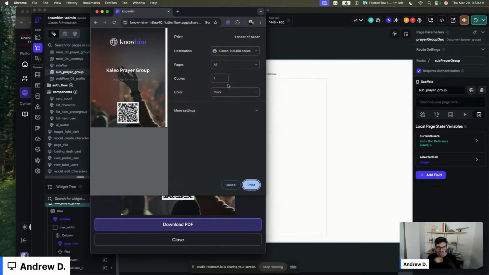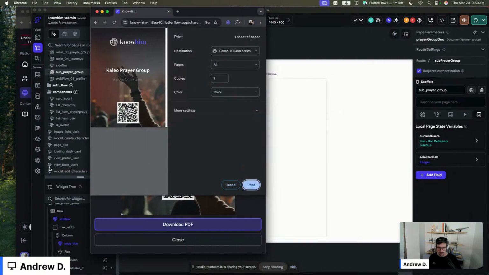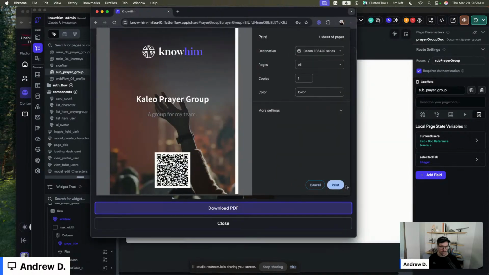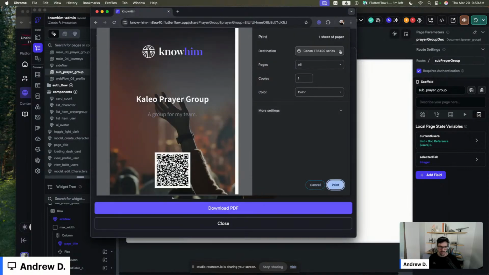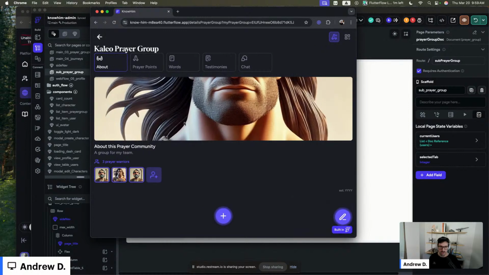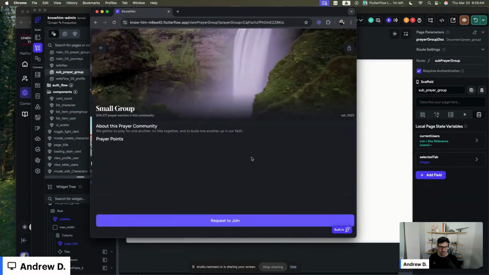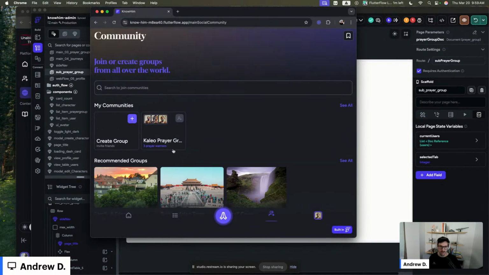Let's see. Oh, sorry. I think this one. I need to expand it. So we can print. Let's see. Print. It did give me the ability to download last time. I did download it. So it essentially says print. But if we come over here, I actually don't have any more prayer groups I'm a part of. But it would be dynamic for the other prayer groups as well.